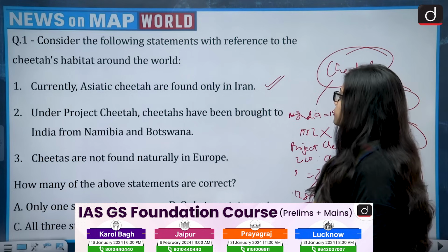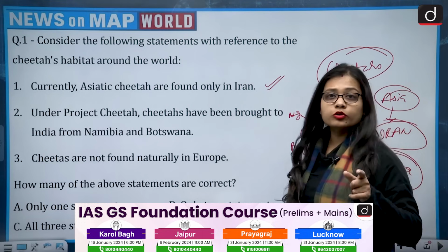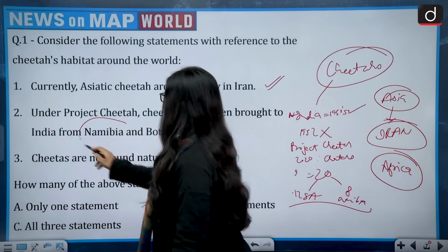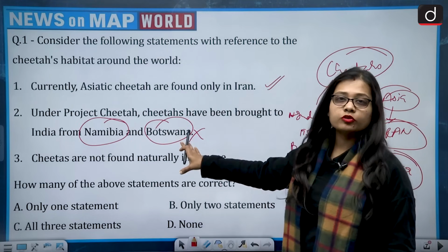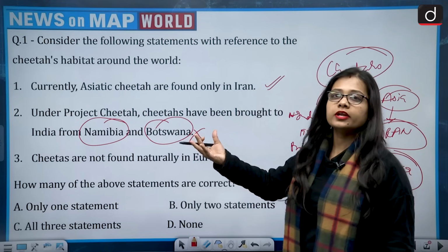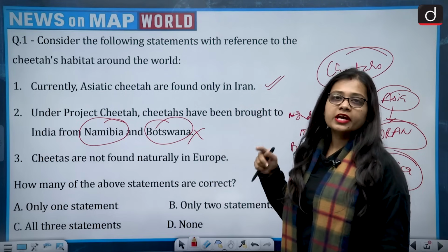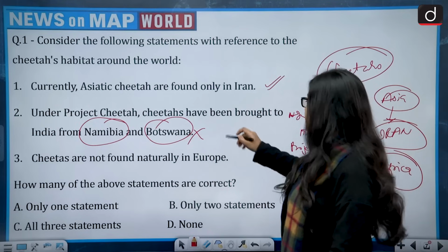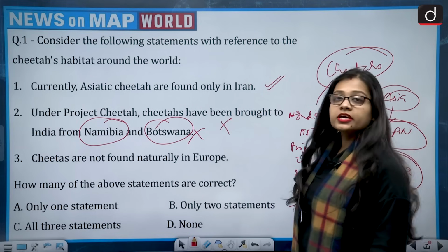Then under Project Cheetah, cheetahs have been brought to India from Namibia and Botswana. Now Namibia is correct while Botswana is not correct. Even though cheetahs are found in Botswana, elephants are also found in Botswana, but India has not got cheetahs from Botswana. India has got them from South Africa and Namibia. Now this becomes wrong. And third, cheetahs are not found naturally in Europe.